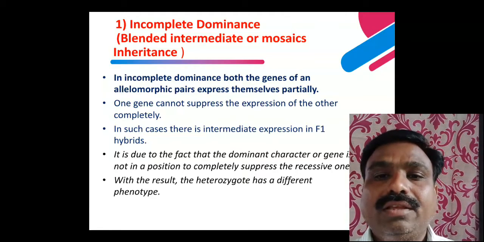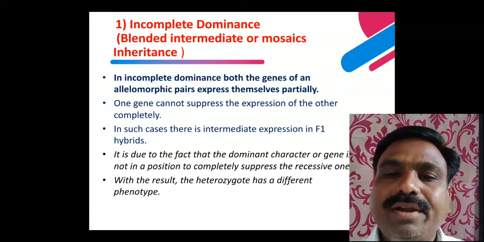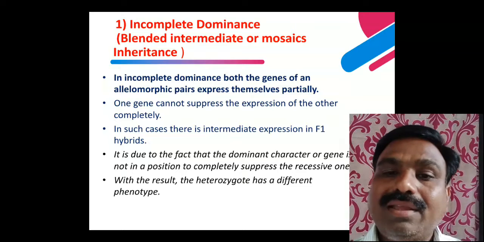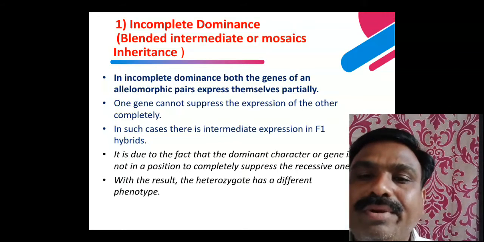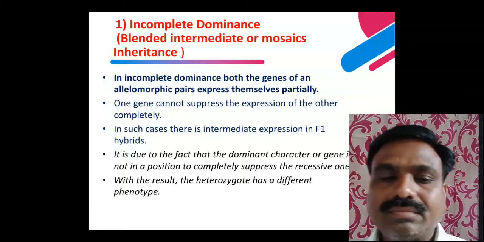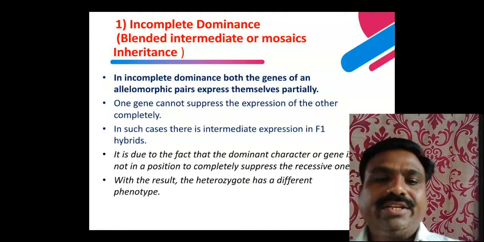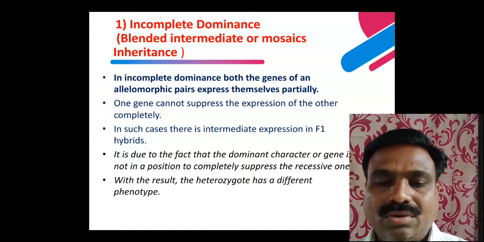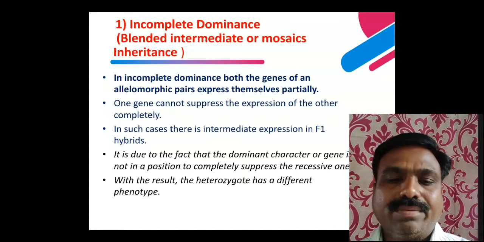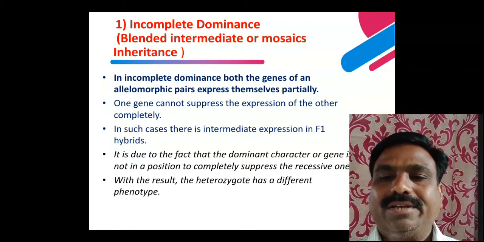According to the law of dominance, one character is suppressed and the dominant character expresses itself. But in incomplete dominance, one gene cannot suppress the expression of the other completely.